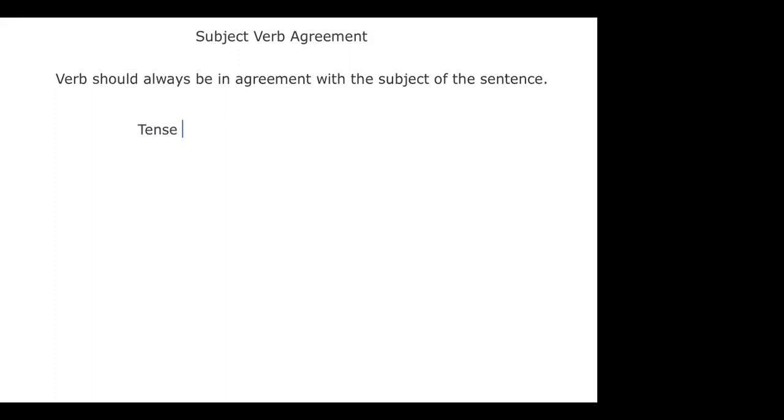Let's talk about the basic thing. We have a particular tense. Let's see the singular verb here and a plural verb here. Suppose I'm talking about present tense. So for present tense, tell me what auxiliaries can I use for singular verb? If I'm talking about he, she, it, singular verb, I can use is.